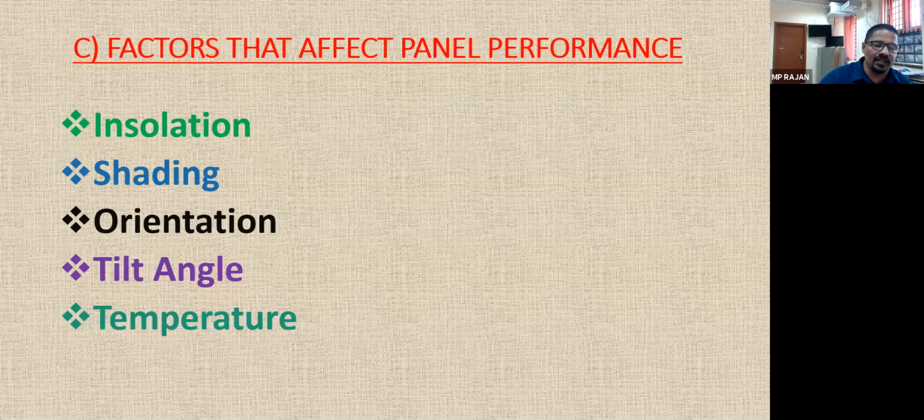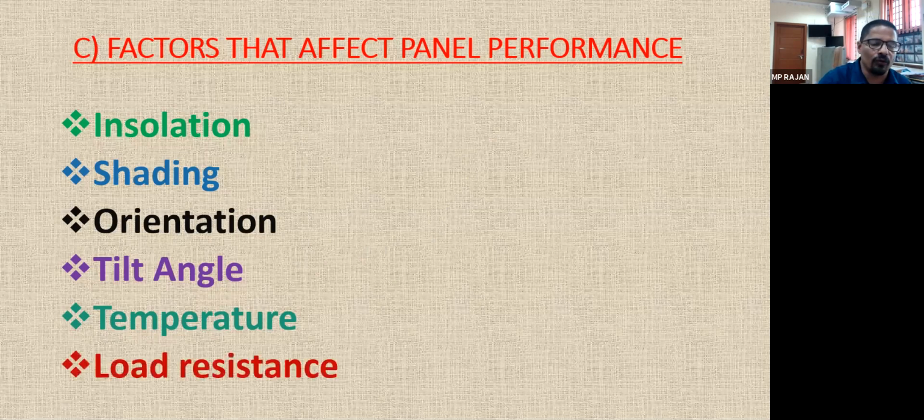Temperature we already saw. When the temperature is increased, the power output is decreased because of a small hike in current and a bigger decrease in the voltage. And load resistance, of course. Solar cells are badly affected by the load resistance. When the load resistance is more, the current flow will be very less. So insolation, shading, orientation, tilt angle, temperature, and load resistance are the 6 main factors.